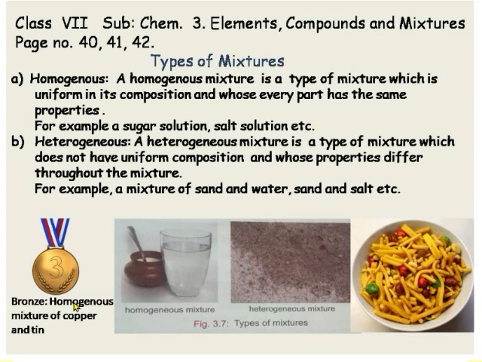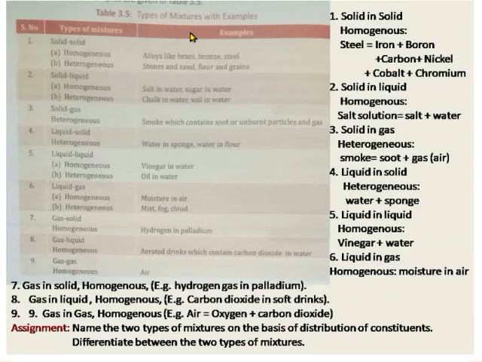This is a homogeneous mixture. It is an alloy, bronze. It is a mixture of copper and tin. This is a salt or sugar solution. This is a heterogeneous mixture. These two are heterogeneous. We will discuss few other types of mixtures given on table 3.5.